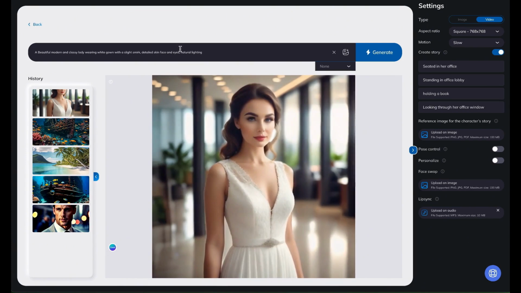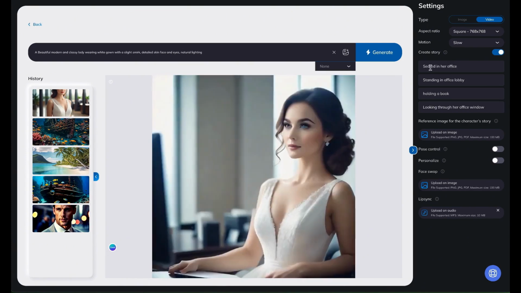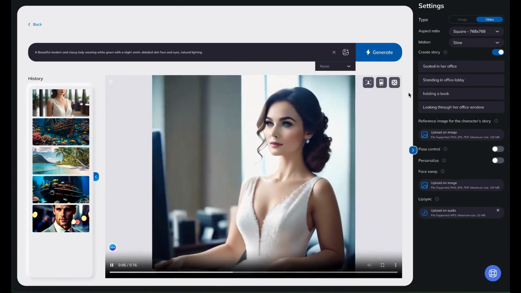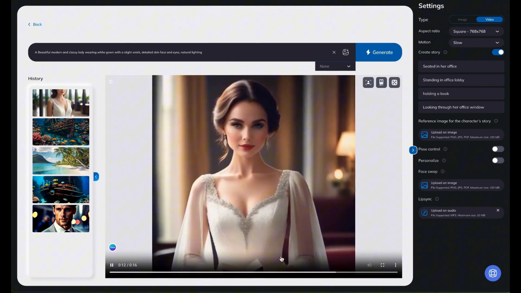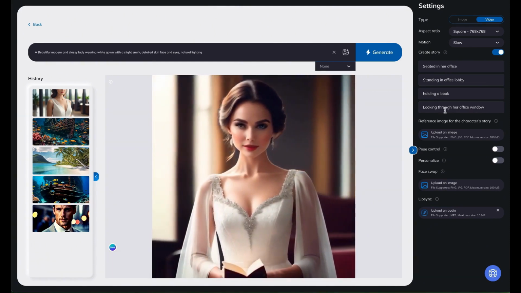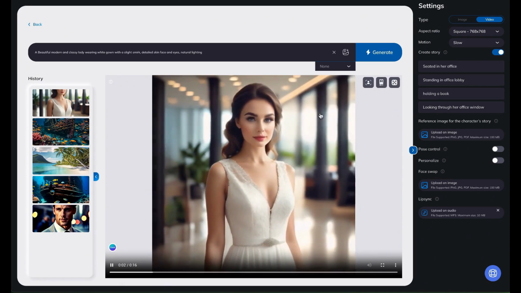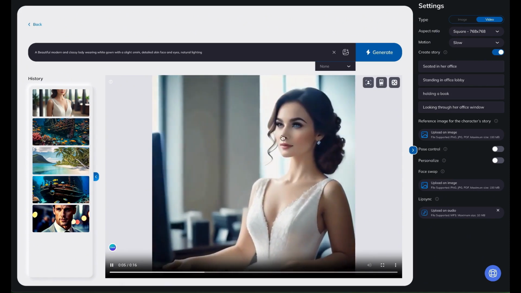All right, and then remember before we said seated in her office for one scene? There's the office. Standing in an office lobby, there's the lobby. Holding a book, there's the book. And looking through her office window, there's the windows. Can you believe this? We've just created a full AI story.